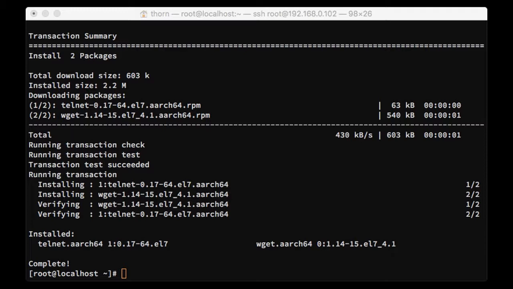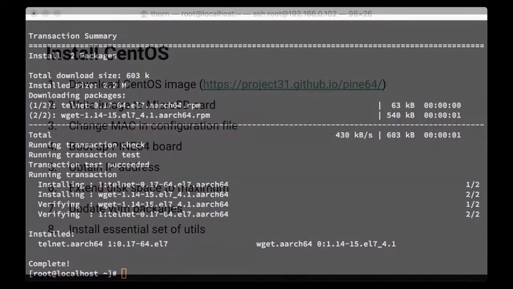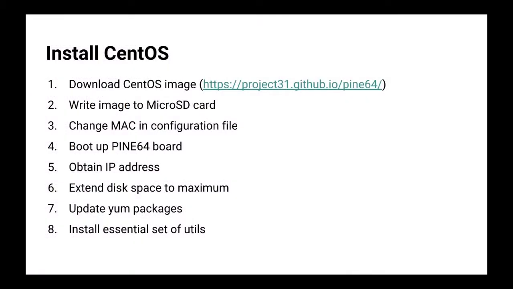So let's just summarize what we have done so far. We downloaded the CentOS image from the Project 31 website. We have written the image to a microSD card. We have changed the MAC address in the configuration file in order for the PINE64 board to be able to start.